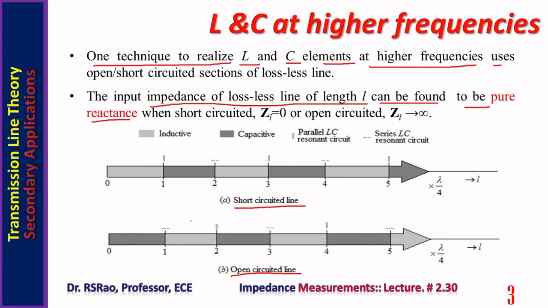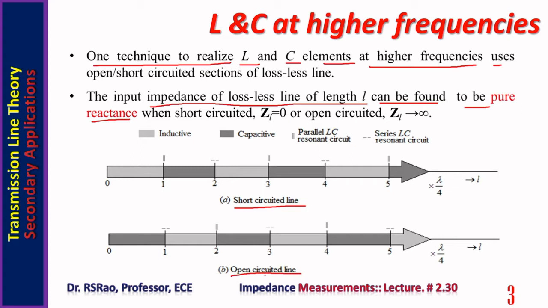From these two diagrams, one can notice a short-circuited line behaves like an inductor when its length is less than lambda by 4. When its length is in between 1 lambda by 4 and 2 lambda by 4, it behaves like a capacitor. When length is in between 2 lambda by 4 and 3 lambda by 4, it behaves like an inductor. So on and so forth. When length is in between 3 lambda by 4 and 4 lambda by 4, it is capacitive. When length is in between 4 lambda by 4 and 5 lambda by 4, it is inductive.